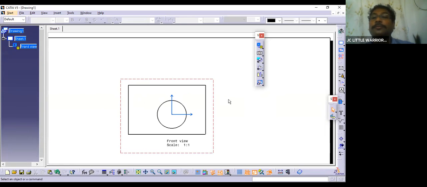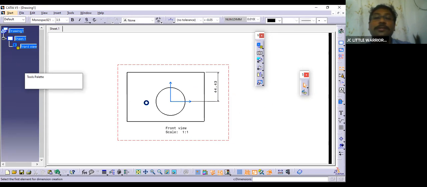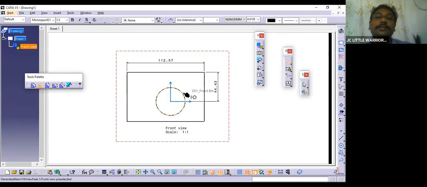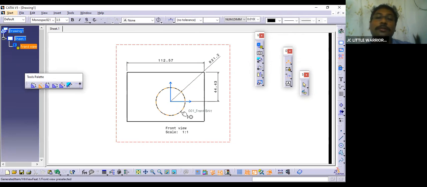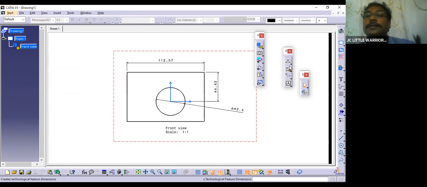Done. And then now, again here dimensioning. So we need to give dimension here. So what is the dimension method, and what kind of, let's see, this is how we have to dimension. Okay, you can see here. Pick out this. Where is the radius? Here is the radius. Okay, so you are going to mention the radius here, and if you want diameter, then instead of radius you can give diameter.